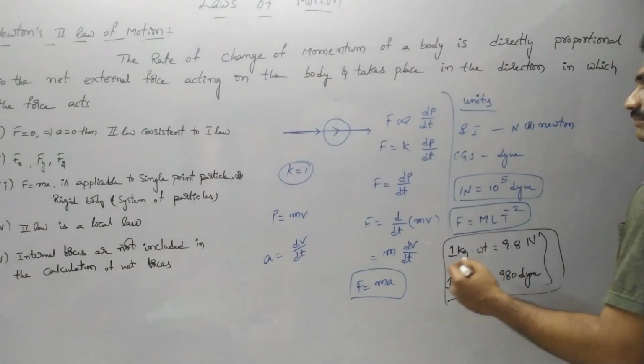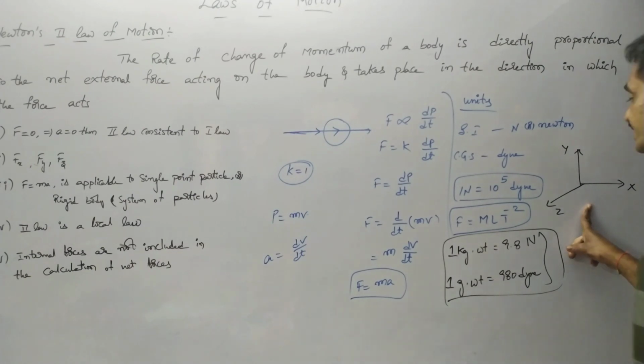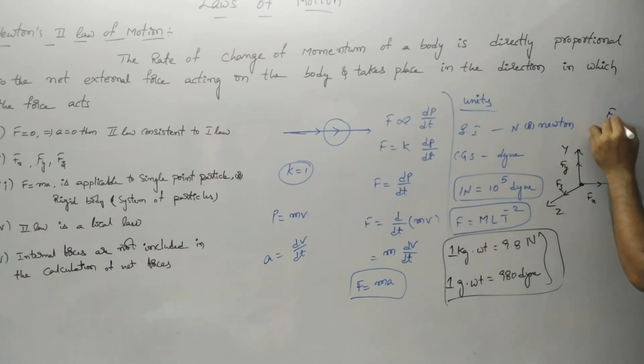If we consider a single particle represented based on x, y and z axes, the force acts along the three-dimensional axes. For a small particle, the force along the x-axis is F suffix x, along the y-axis F suffix y, and along the z-axis F suffix z. The force along the x-axis is F x equals m into a x, along the y-axis it is m into a y, and along the z-axis m into a z.